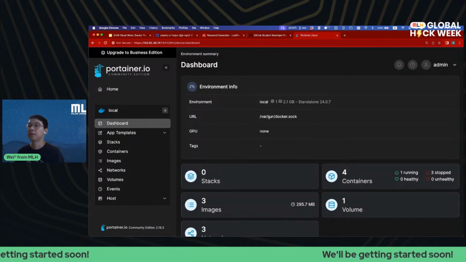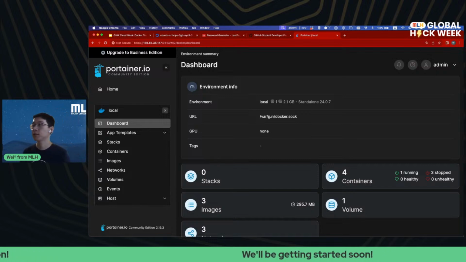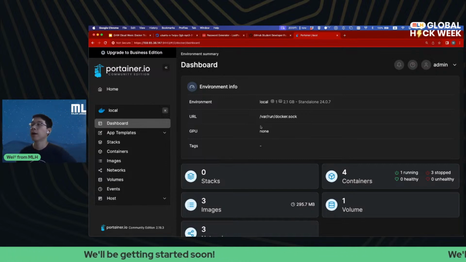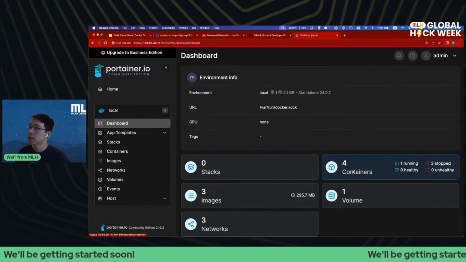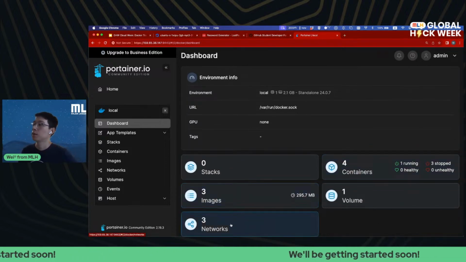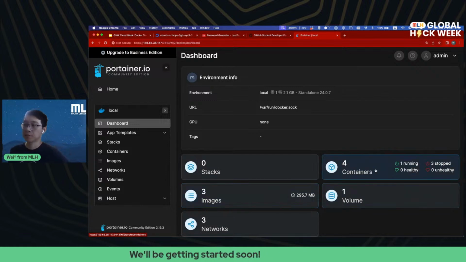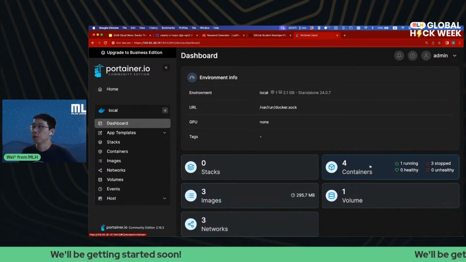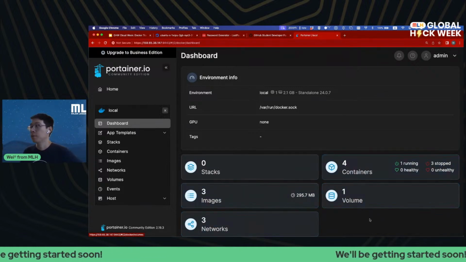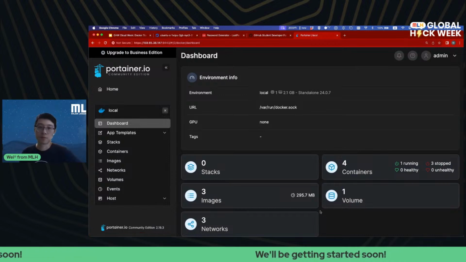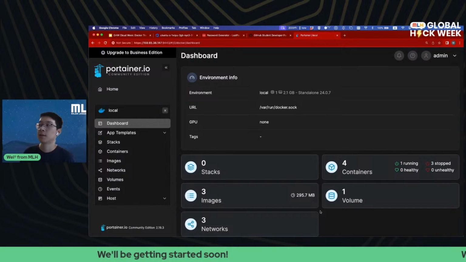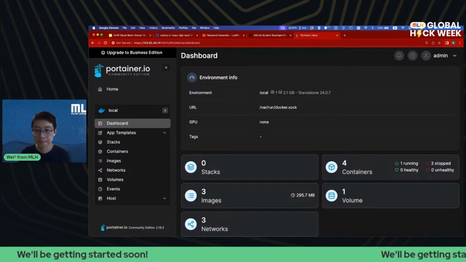We won't get into that, but for now, we have this on our computers. We have Docker on our cloud server, and we're able to see all the containers that are running, all the images, all the networks, and the volumes. So these are some of the key concepts within Docker. We don't have to get into all that right now, but definitely worth a read. I recommend reviewing some of the resources I shared in the slides from the last session if you want to learn more.